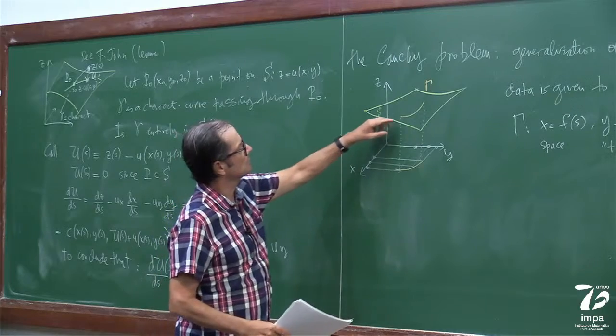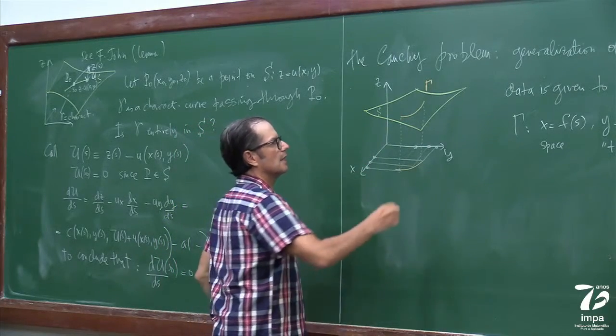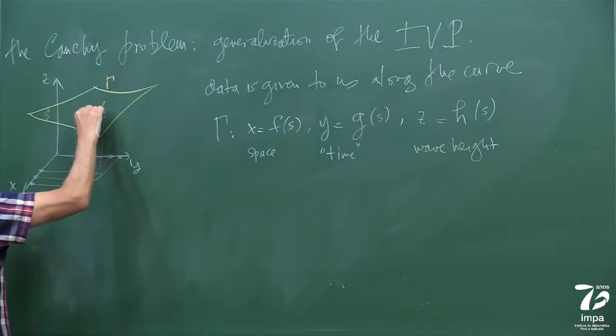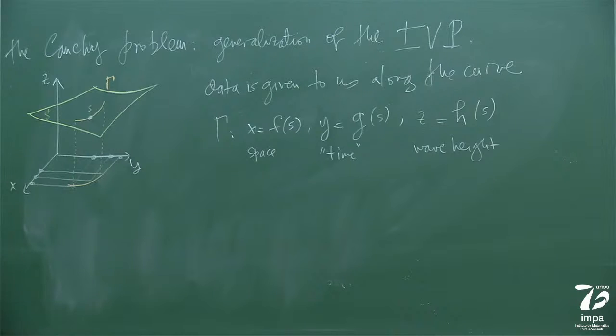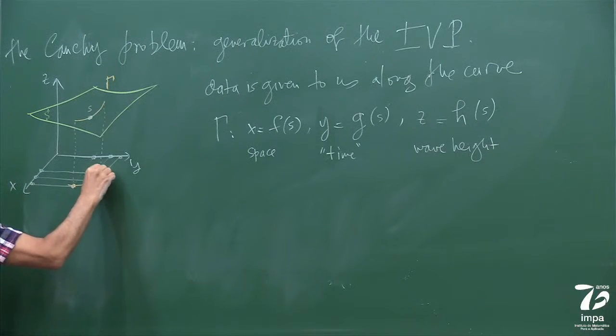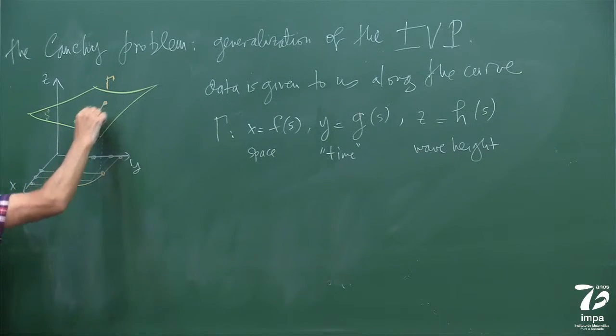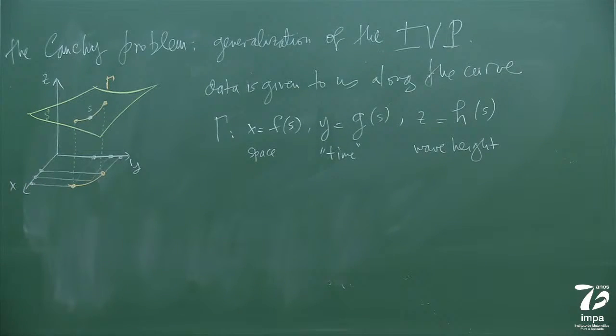Okay, so of course, at a given s, I am here along this curve, right? So look what this problem tells me, in a physical sense. This actually happens in reality in many problems.